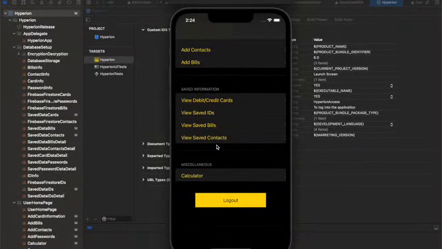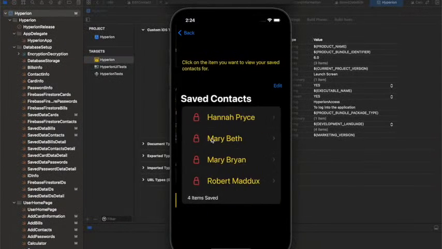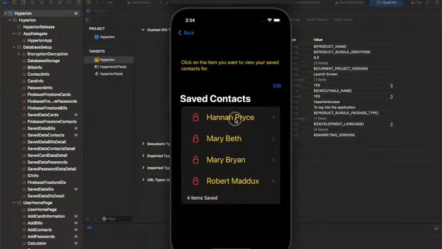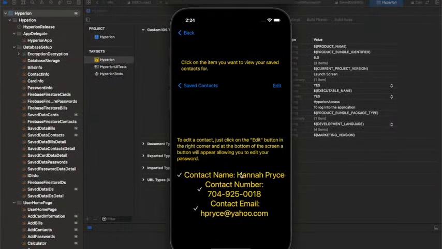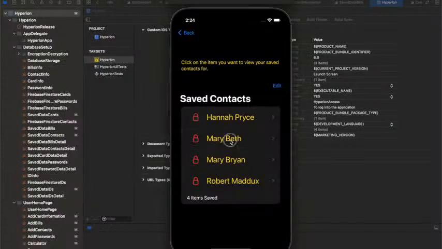And right here is where you can see his contact information. So his contact information is saved in here, and we can view it, and you can see a separate list of his girlfriends and his brother. So he has Hannah right here that has her contact information, including her email, which she still uses Yahoo. You can go through Mary.